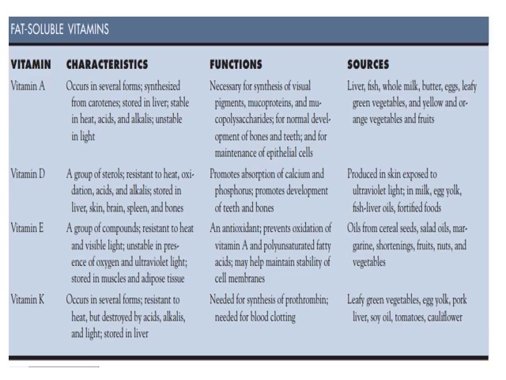Fat soluble vitamins A, D, E, K. Vitamin A sources include liver, fish, milk, and function is survival of animal, that is synthesis of visual pigments, mucoproteins, and mucopolysaccharides. Characteristics: synthesized from keratin, stored in liver, and stable in heat.